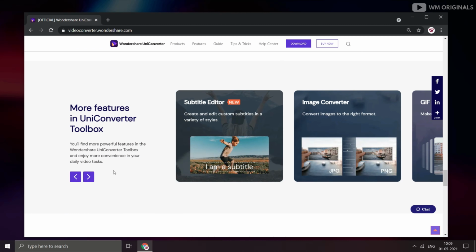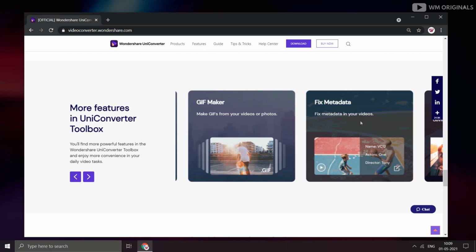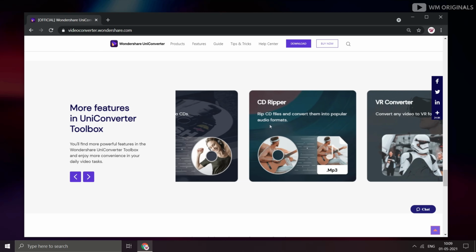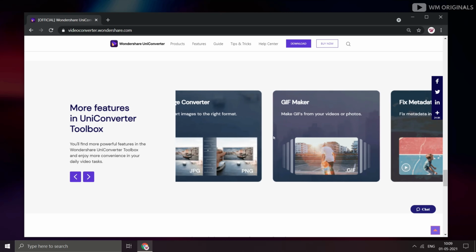There is also a UniConverter toolbox, and that has a bunch of features such as subtitle editor, image converter, GIF maker, fix metadata, CD and DVD burner, and much more. Now enough of talking about its features, let's give it a try.